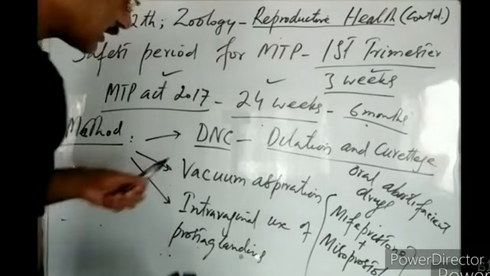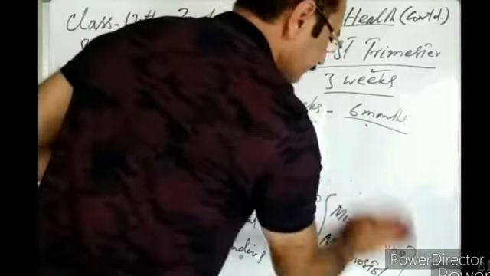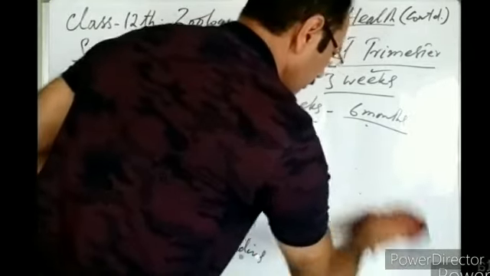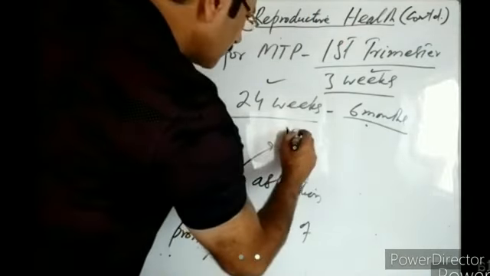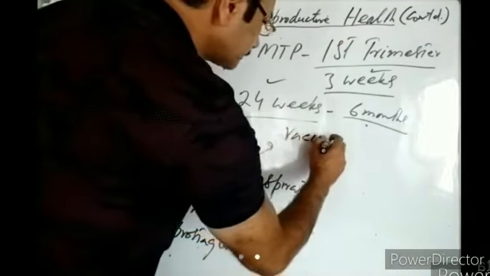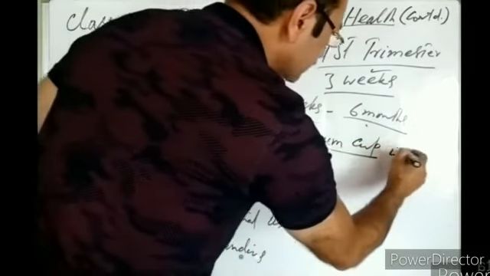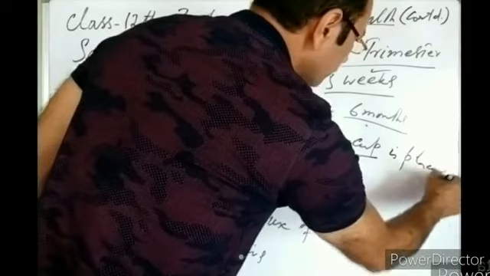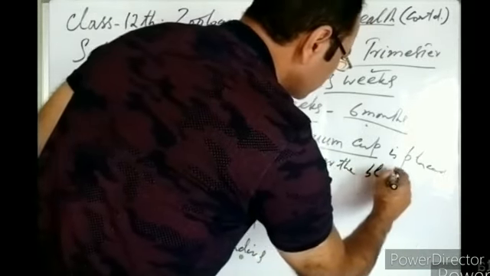Then there is another method known as vacuum aspiration. In this vacuum aspiration, a vacuum cup is placed over the blastocyst.